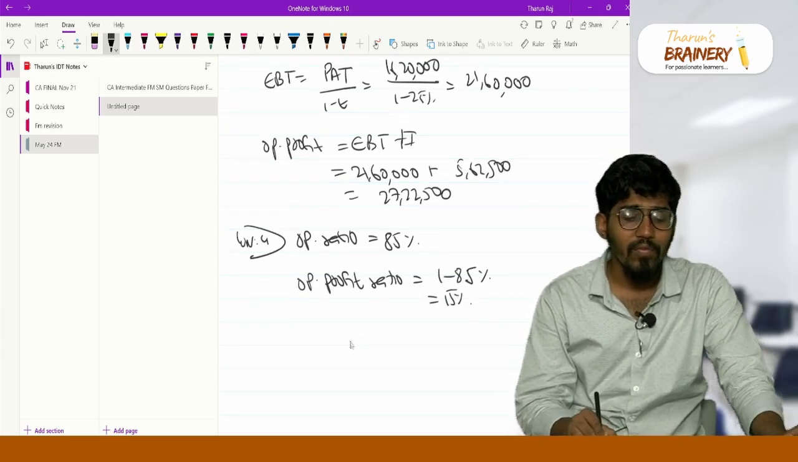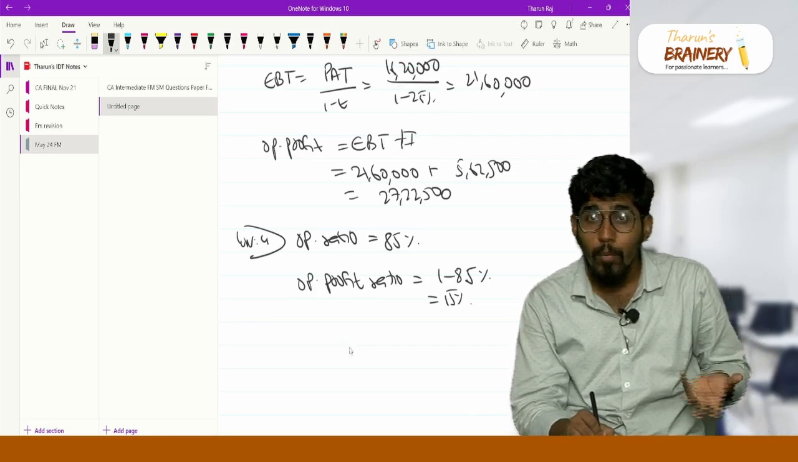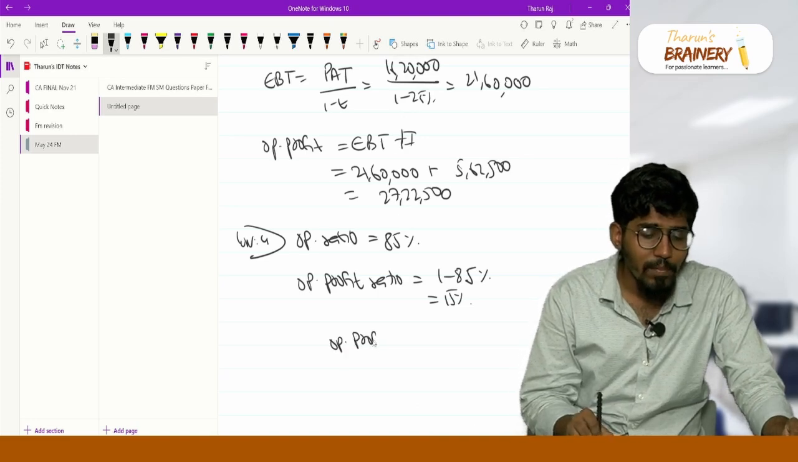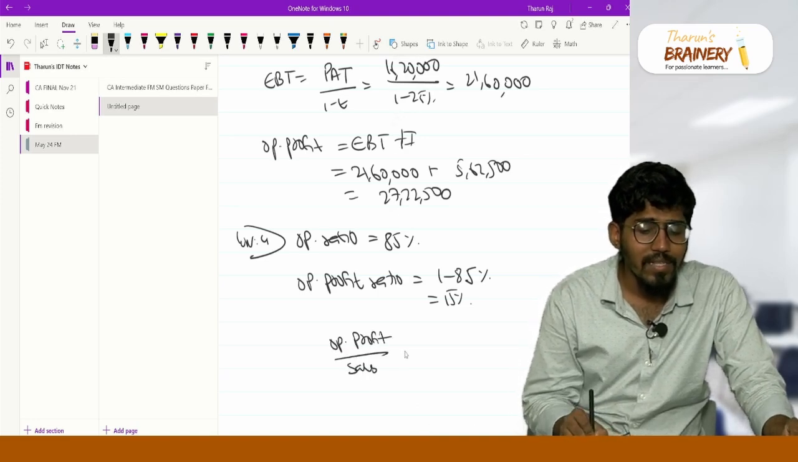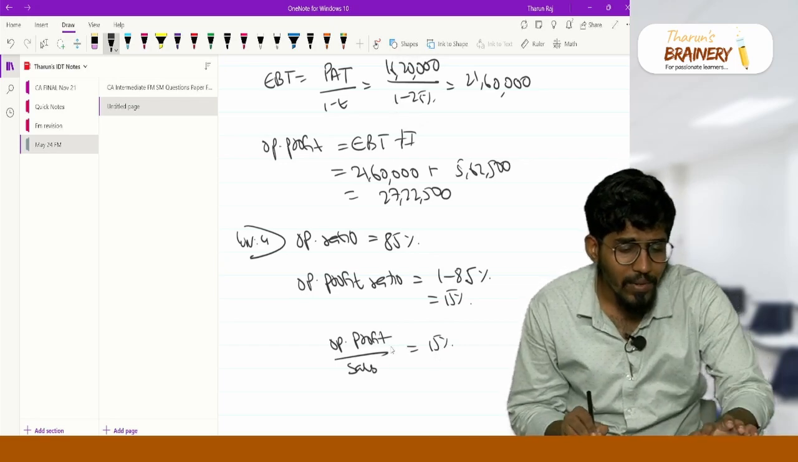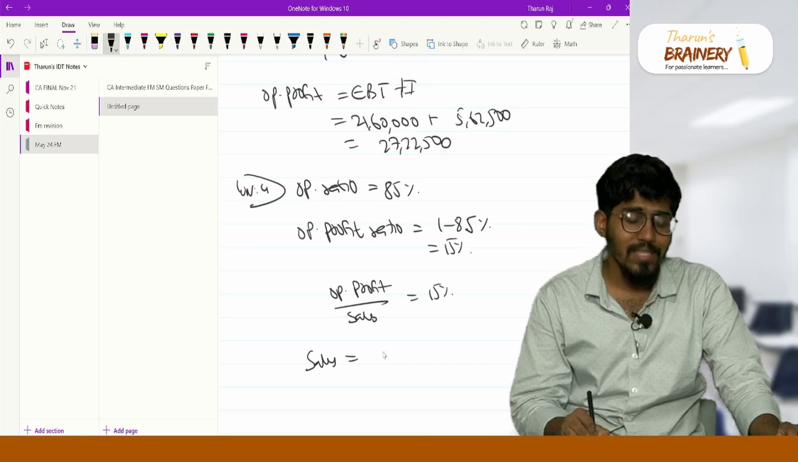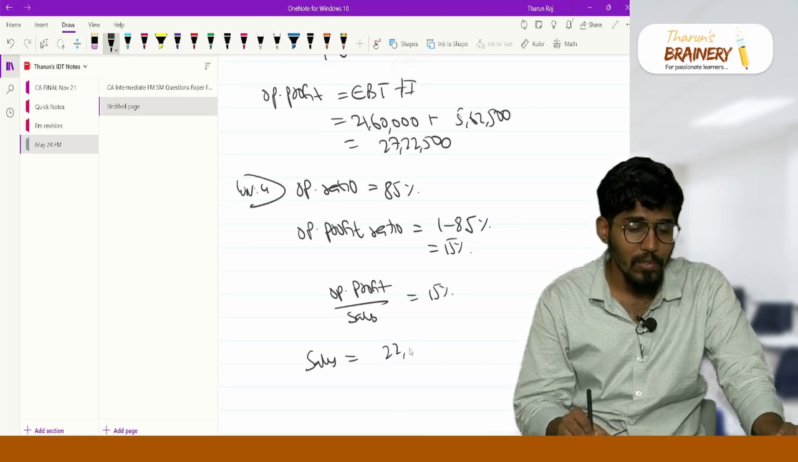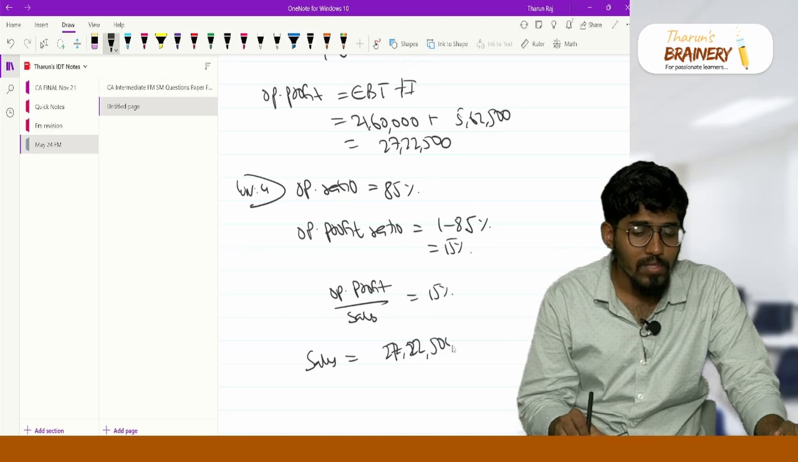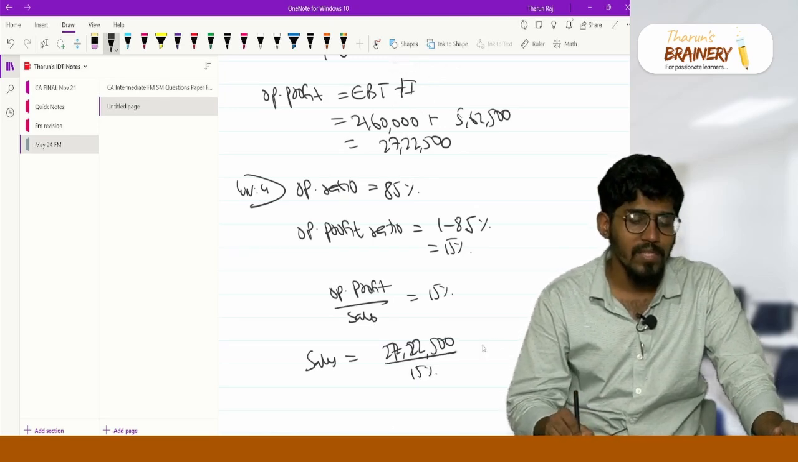What is operating profit ratio? It is operating profit divided by sales, which is equal to 15 percent. I know my operating profit, so I can calculate sales from here. Operating profit divided by sales into 100 is equal to 15 percent. So what is my operating profit? 27 lakh 22,500. Therefore sales is equal to 27 lakh 22,500 divided by 15%.